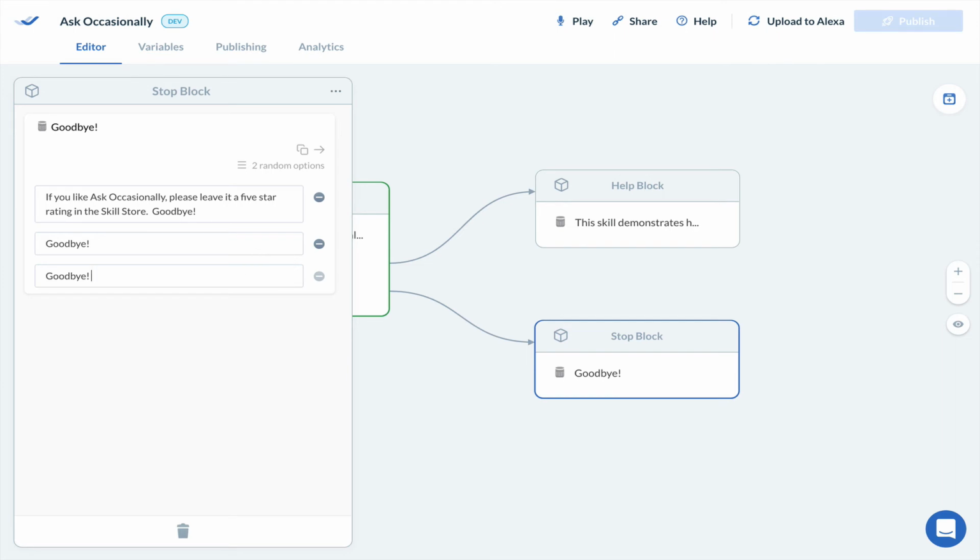I could add a break and any sort of other SSML marking, or I could just change the wording to something else that means goodbye. I'll just add a space. This time I'll add 2 spaces. And that's 5 in total now, so let's leave it at that. So 20% of the time it's going to ask me for feedback. The other 80% of the time, 4 out of 5 times, it won't ask for feedback. So we're done with that now.